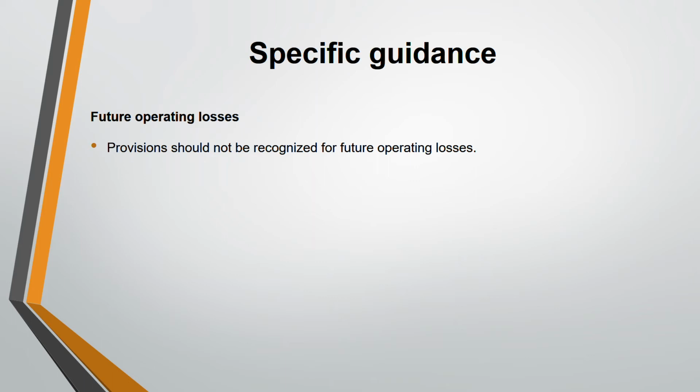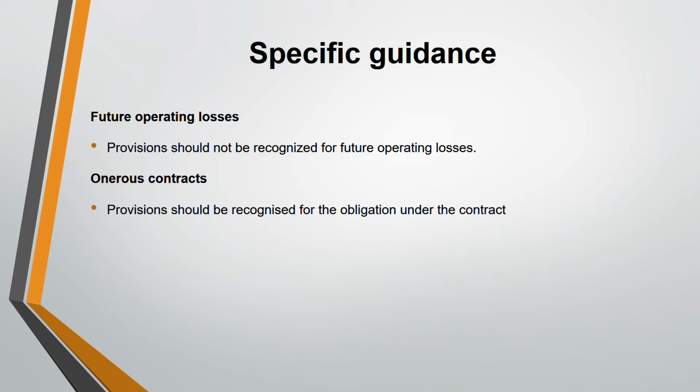That this will be the exact amount of losses, and you don't have any obligation for these losses. That's why you don't recognize the provision. Next, onerous contracts. For onerous contracts you recognize a provision. That means under a contract, provision should be recognized for the obligation under the contract. If you have any obligation under that contract, you have to recognize the provision.